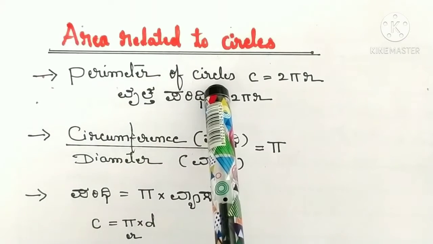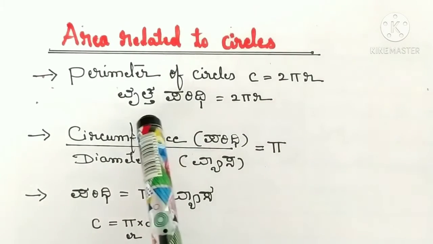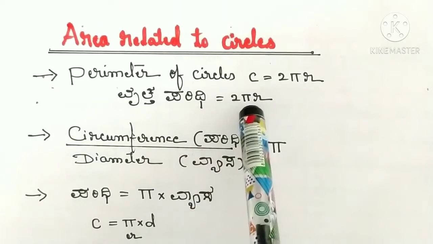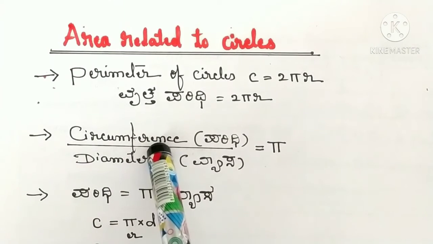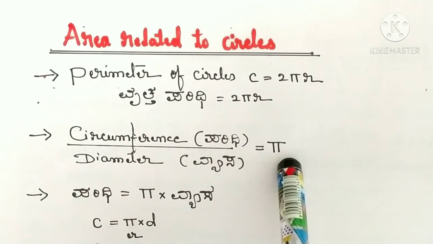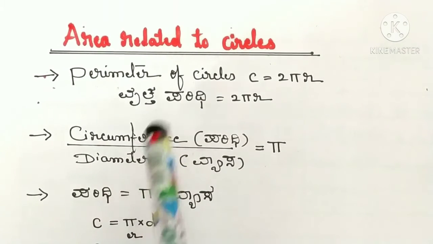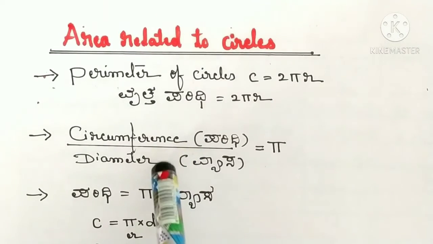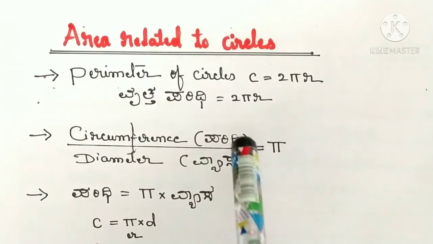Perimeter of circles C is equal to 2 pi r. Circumference divided by diameter, that is equal to pi. Pi means circumference divided by diameter. Circumference of the circle divided by diameter of a circle is equal to pi.